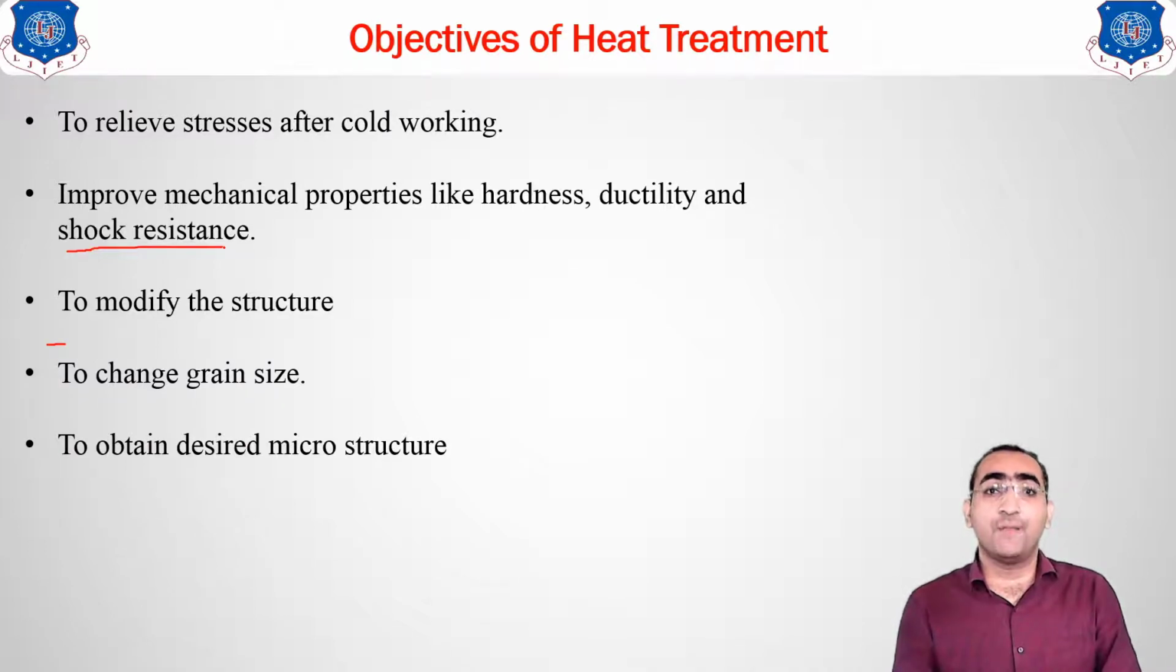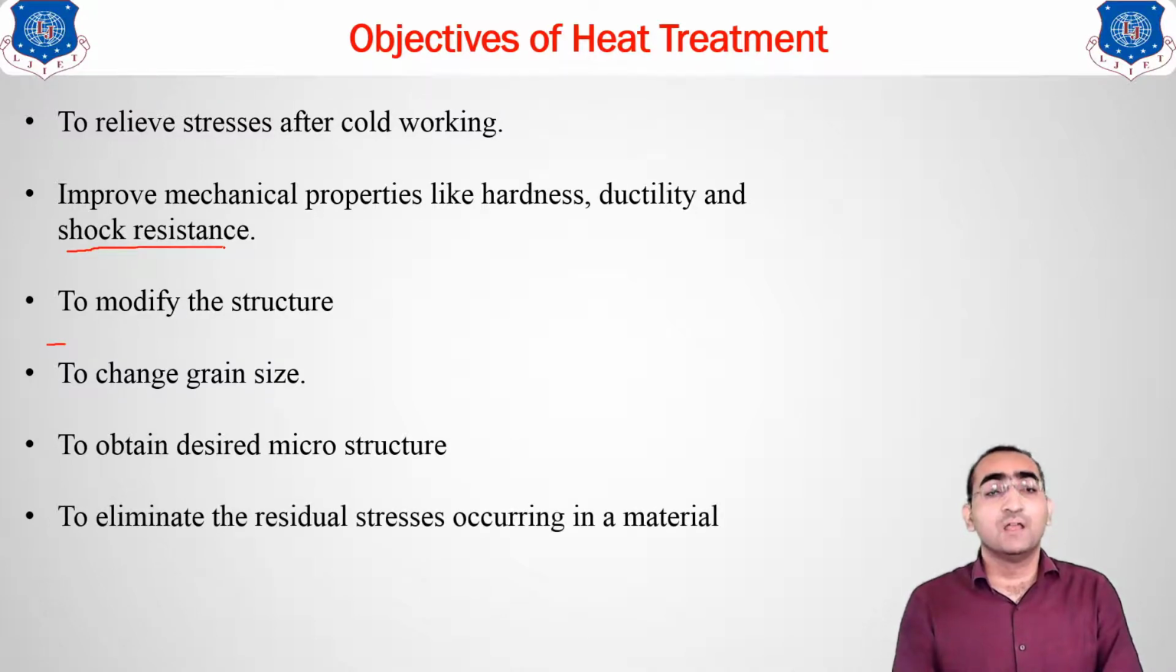Last one, that is the microstructure desired. As I told you, depending upon the cooling rate, we get different sorts of microstructure. That is martensitic, pearlitic, bainitic. These are the different microstructures which you will get after the heat treatment. So we can change the microstructure of the material also. That means it will help for the different properties of the material. Clear?